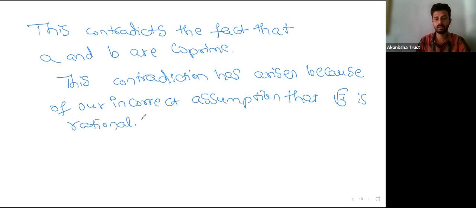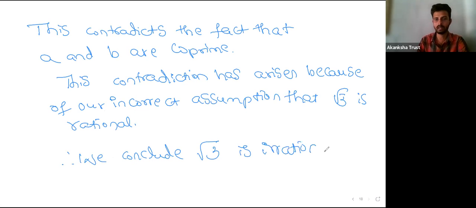So by taking a contrary statement, we can prove that root 3 is irrational. So we can conclude that root 3 is irrational.